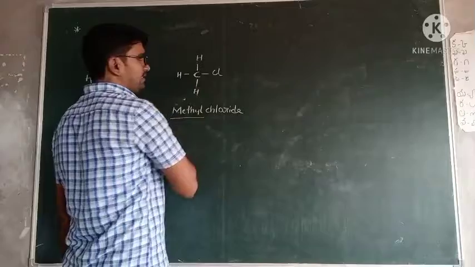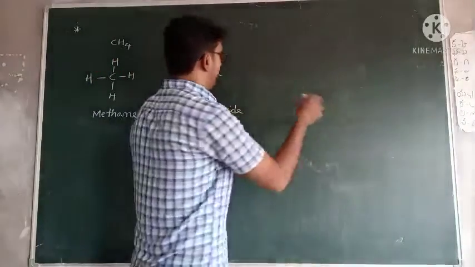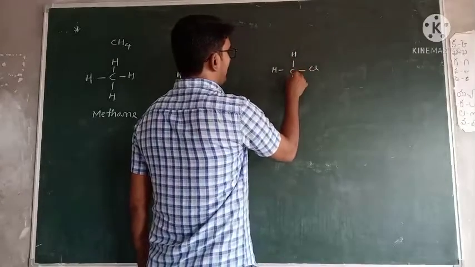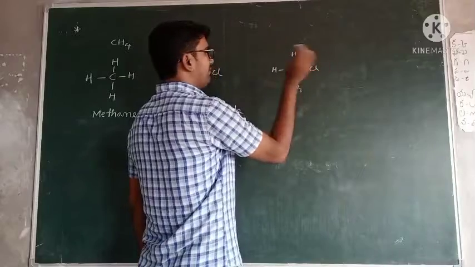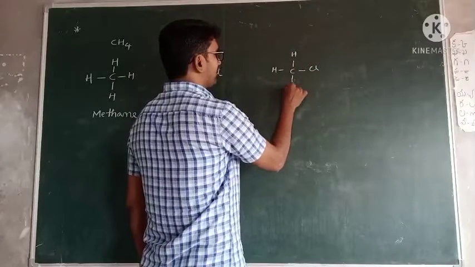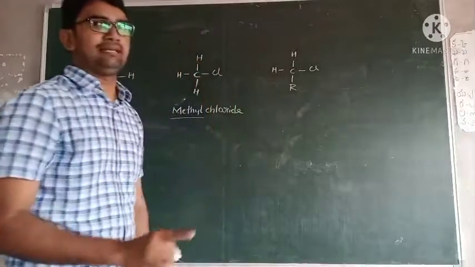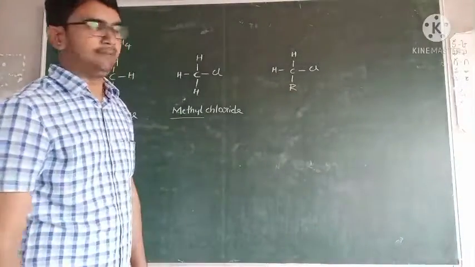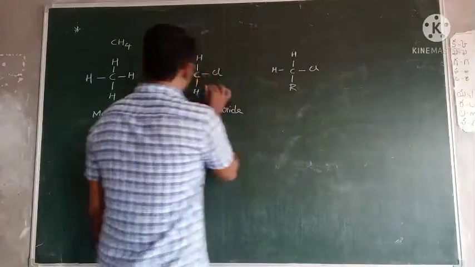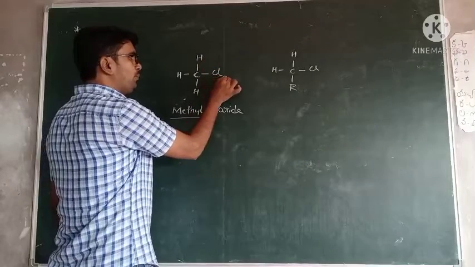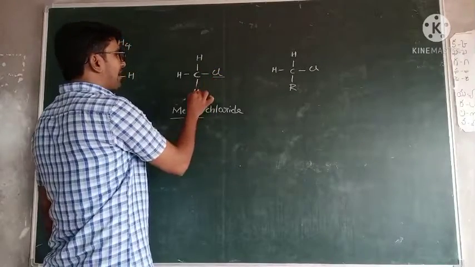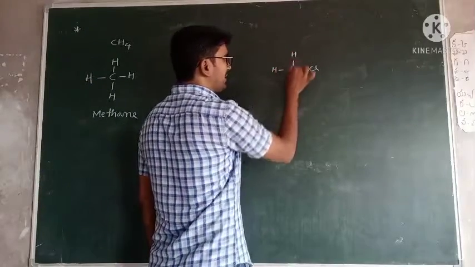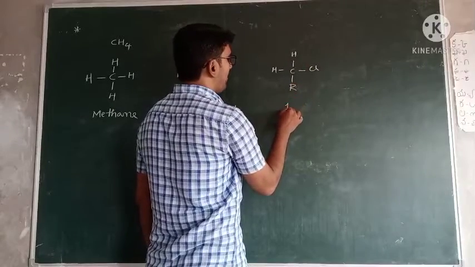If this carbon is also attached to another carbon, for example, CH3 or CH anything, we simply write it like this, R. R means alkyl. Alkyl means methyl, ethyl, propyl, butyl, pentyl, hexyl. Okay. So simply, if carbon is attached to any group or functional group, and the carbon contains 3 hydrogens, it is called methyl. If carbon contains only 2 hydrogens and 1 alkyl group, it is called primary.